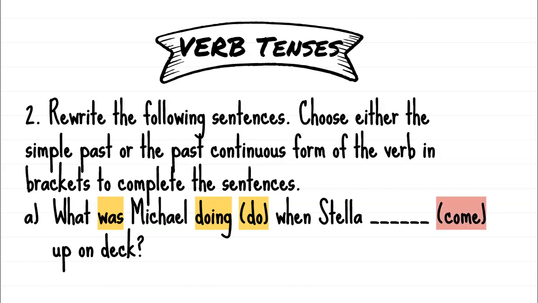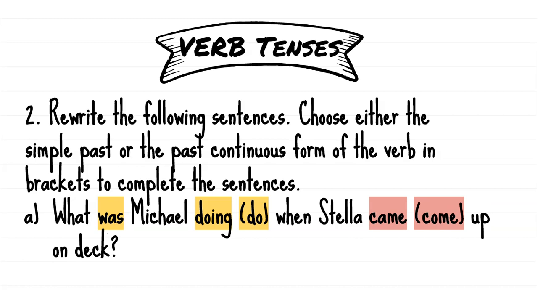Alright, then when Stella come, all they want us to do in this case is to add something. We want to change that tense to the past. Remember, it says choose either the simple past or the past continuous. So whatever we're going to do, we're going to have to change it to the past tense. So quite simply, how do you change come into the past tense? And you should know that the past tense is came.